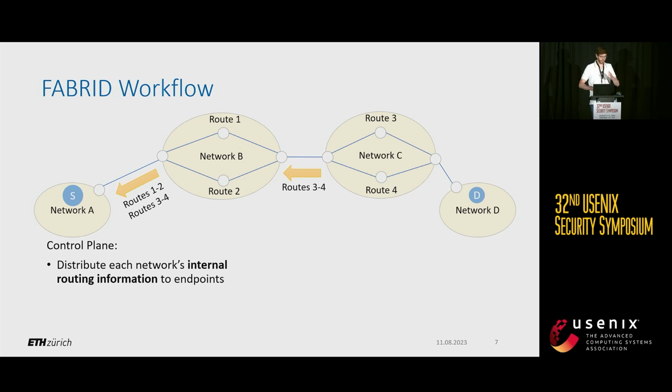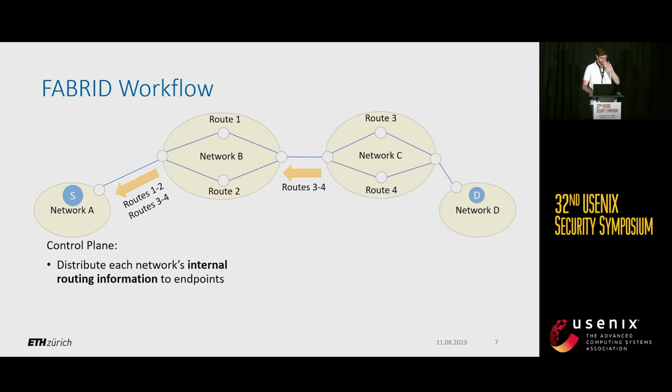Now, FABRID is split into two separate components. First is the control plane, which is used to distribute this internal route information to the endpoints. So in this case, network C would announce both routes 3 and 4 to network B, which would then add its own internal routing information, routes 1 and 2, and send it to the origin network, network A.